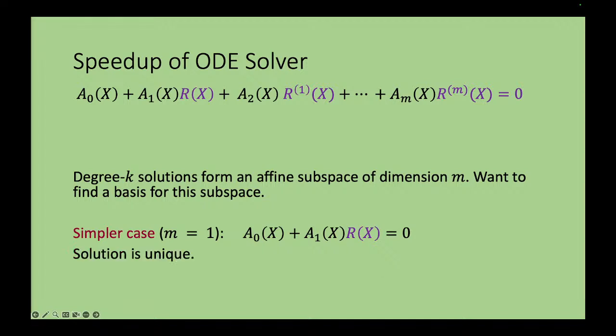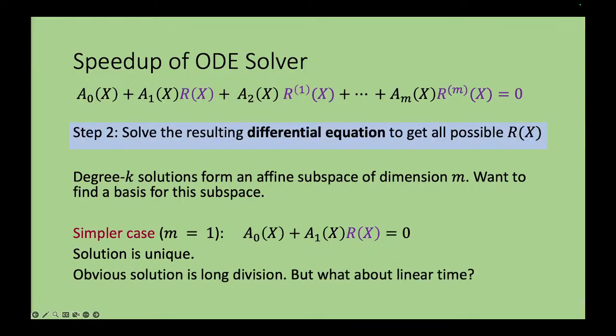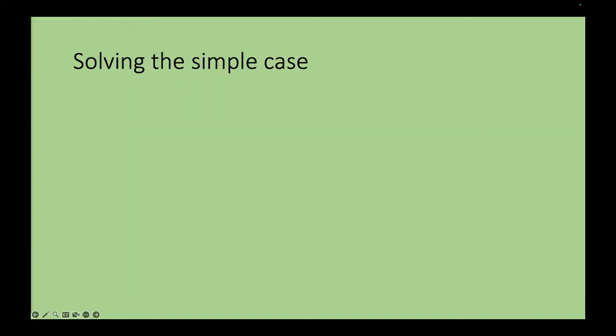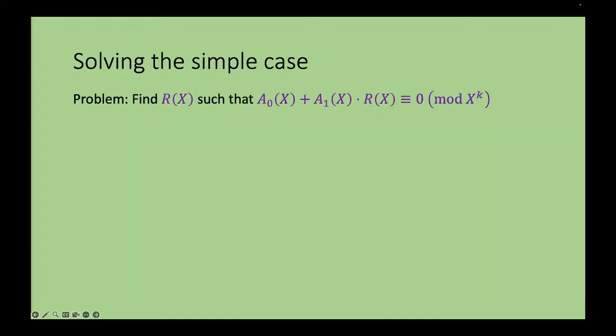This is just polynomial division. The obvious thing is division, but we want to do it in linear time. We do know off-the-shelf algorithms to do division in nearly linear time. Let's actually stare at this algorithm a little more and see if we can modify it to solve the other problem. So what's the division algorithm we have? That's the problem we have. We want to find r(x) so that a0(x) plus a1(x) r(x) is zero.